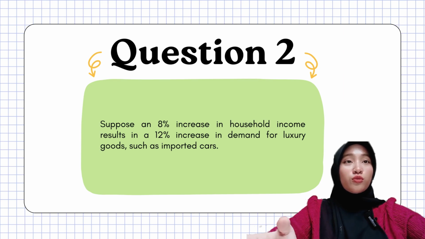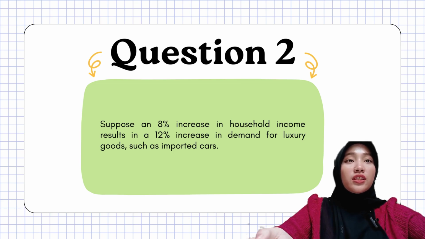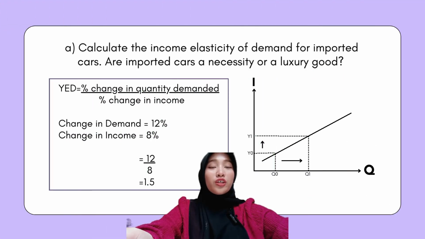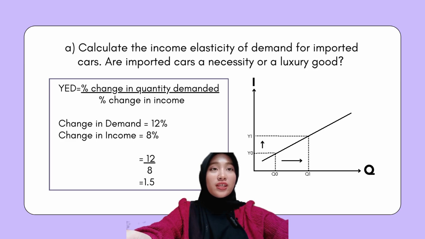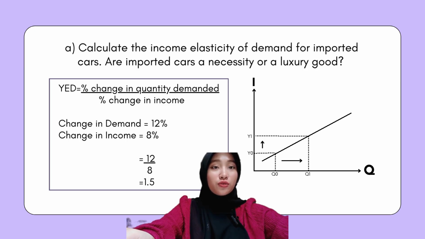For question 2, let's suppose an 8% increase in household income results in a 12% increase in demand for luxury goods, such as imported cars. For question A, they ask to calculate the income elasticity of demand for imported cars. Are imported cars a necessity or a luxury good?